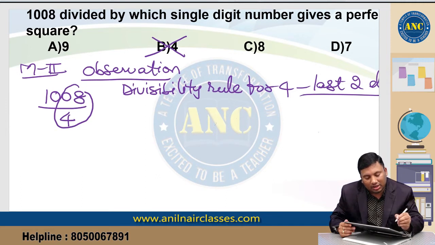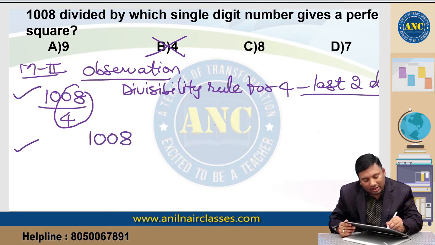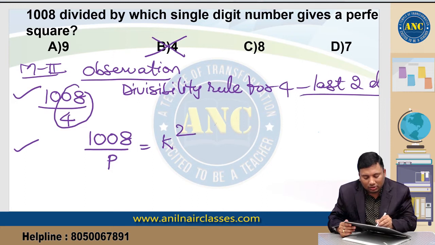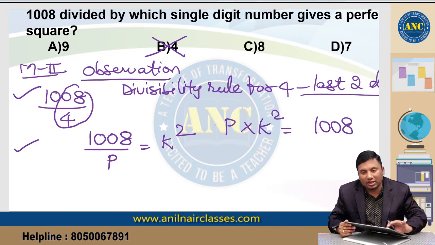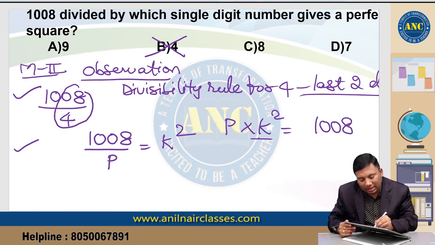Now suppose this is the first observation. Second observation, 1008 divided by P is nothing but K square. Am I right? So P into K square is nothing but 1008. K square is a perfect square.